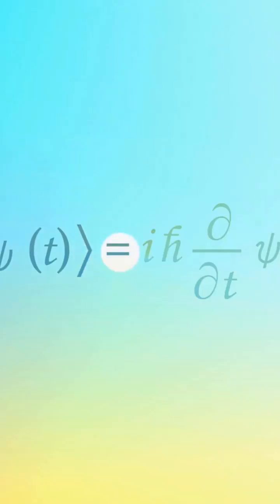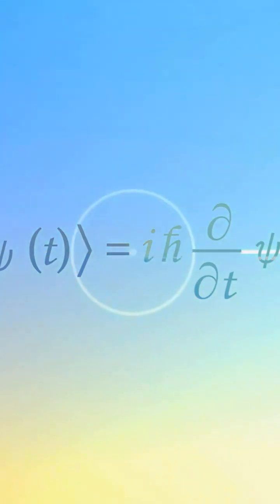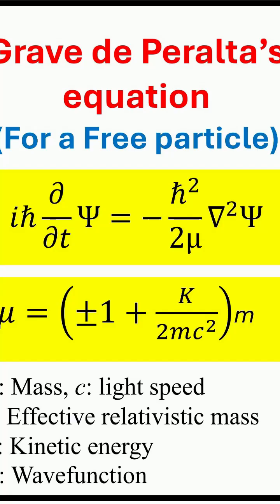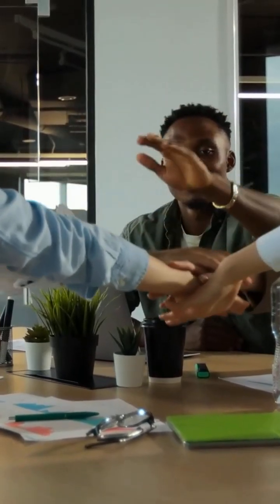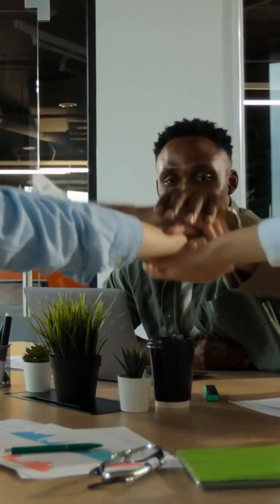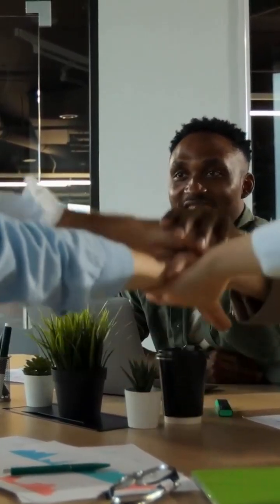Matteo, we should add a comment about the Grave de Peralta's equations. A century after Schrödinger's equation, Professor Grave de Peralta made a groundbreaking discovery. He found a pair of equations that unlock both common and exotic solutions to the Klein-Gordon equation. These equations resemble Schrödinger's, unifying relativistic and non-relativistic quantum mechanics. Yes, Anya. We will talk about this in the next episode.